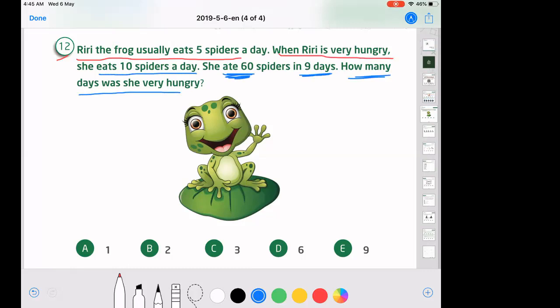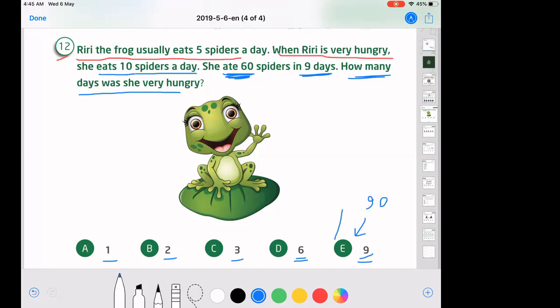Okay, let's say she was hungry for 9 days, that means the number of hungry days may be 6 days, 3 days, 2 days, 1 day, or 9 days. Let's say if she's hungry 9 days, that means she eats 90.